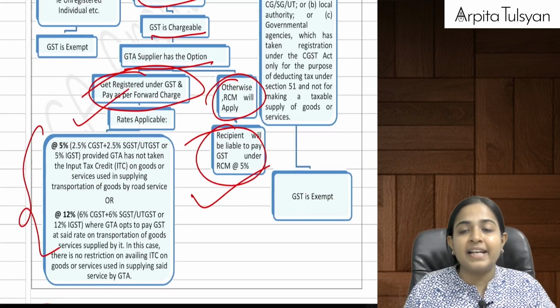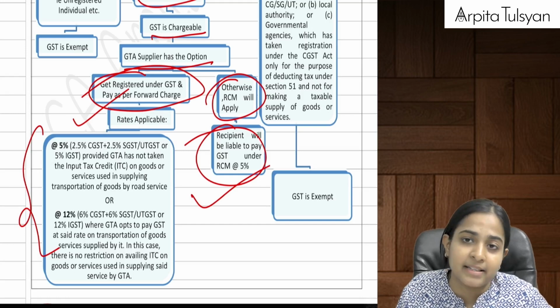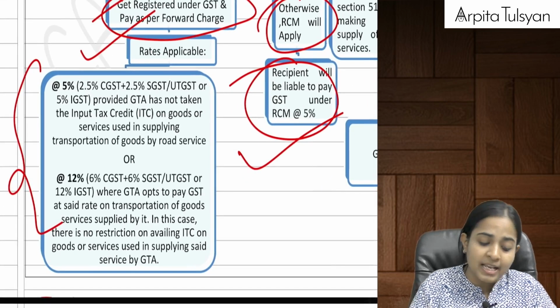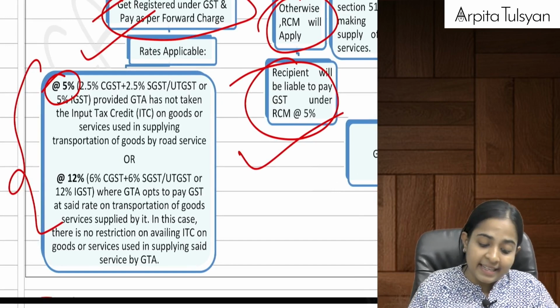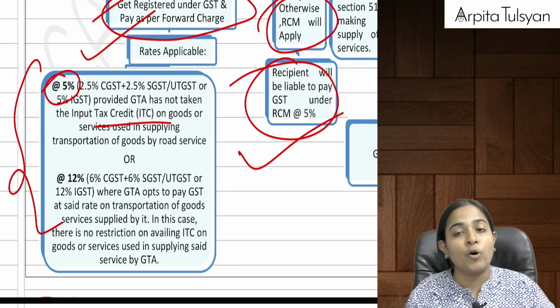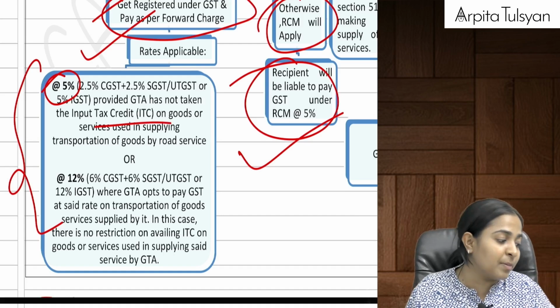Okay, if GTA himself says that I will get myself registered, then in that case he has two options. Either you collect 5% and pay it to the government, but there the GTA cannot take ITC. He will not be eligible for ITC.